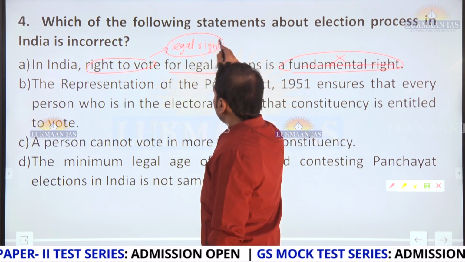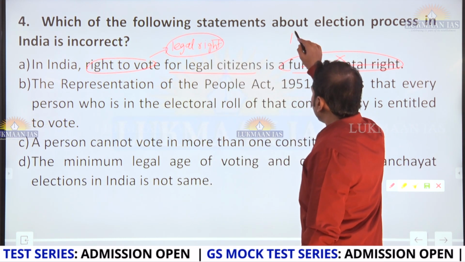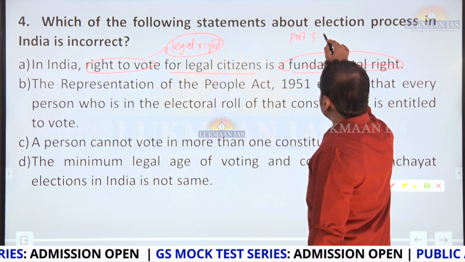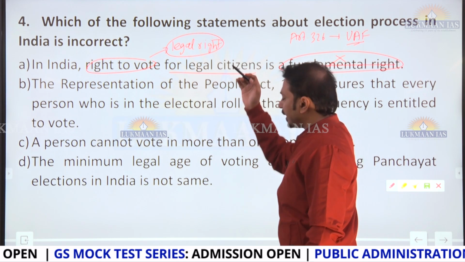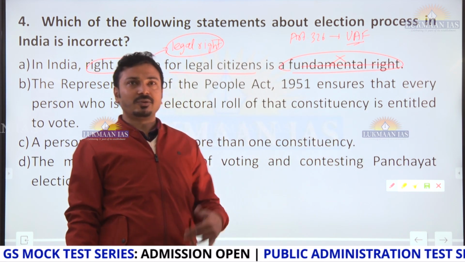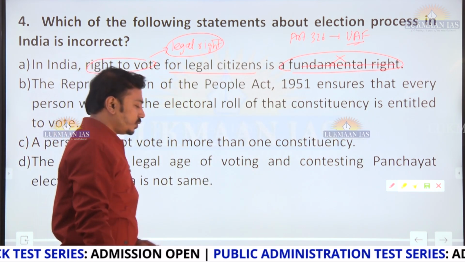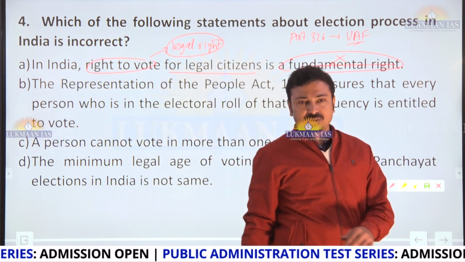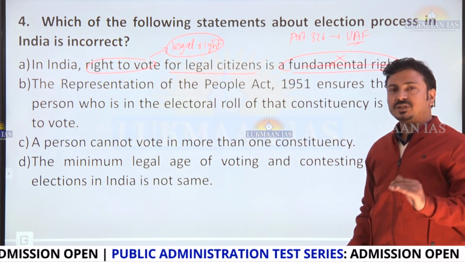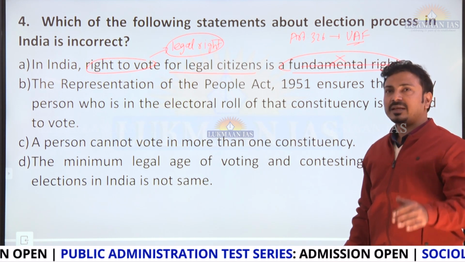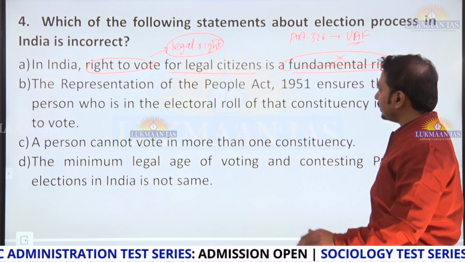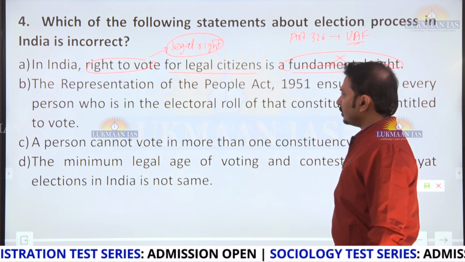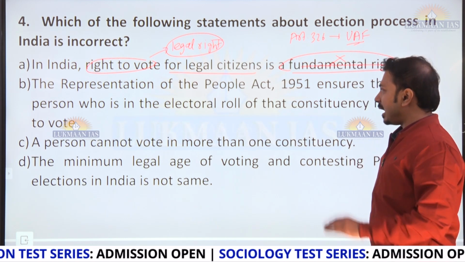We have legal right. Simply you should know that Article 326 talks about universal adult franchise. It is not talking about right to vote also. It is talking about universal adult franchise, that those who are above a certain age, universally, irrespective of gender, caste, religion, region, place of, or we can say origin or birth. So if they are the citizens, they can be eligible to vote above that